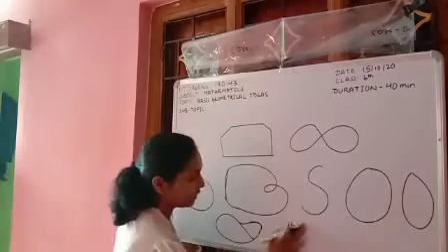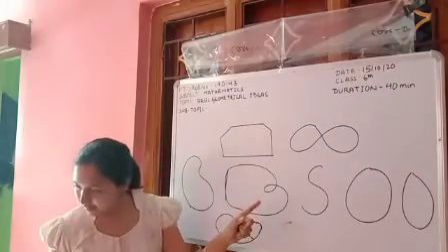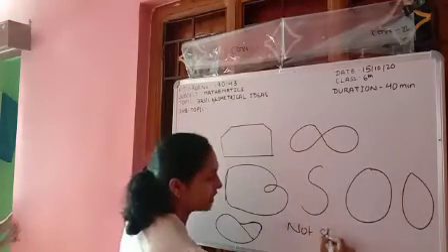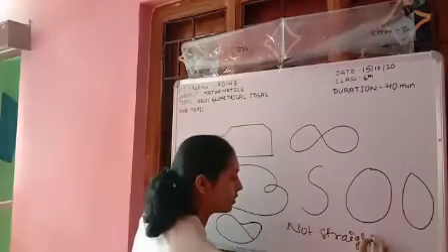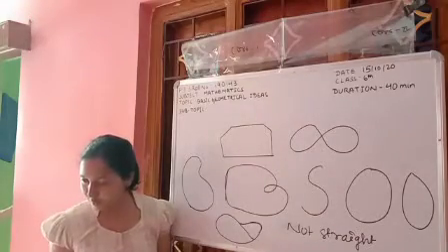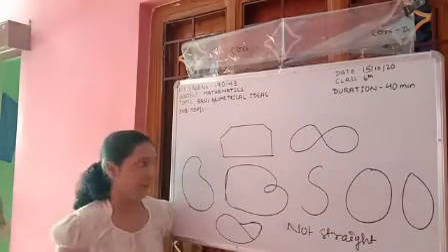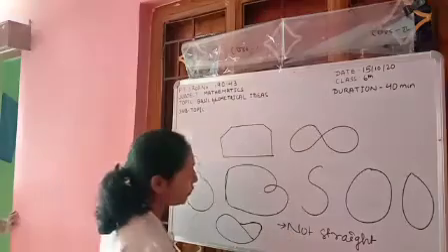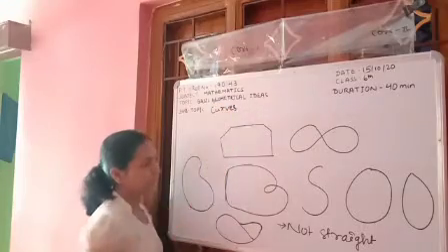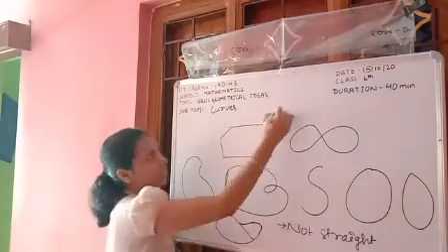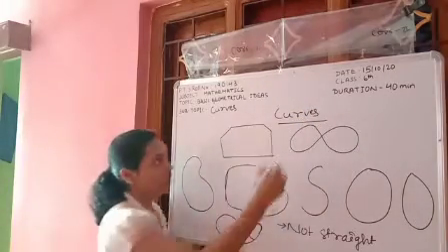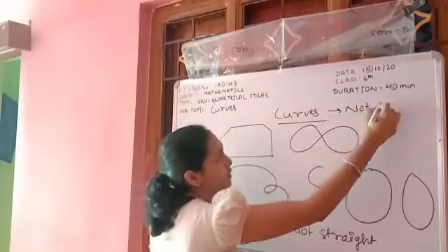See, these all are straight lines? No, ma'am. These are not straight lines. So what do we call them? These all figures, do you know? Today we are going to discuss curves. These all are curves. We call them curves. Curves are not straight.